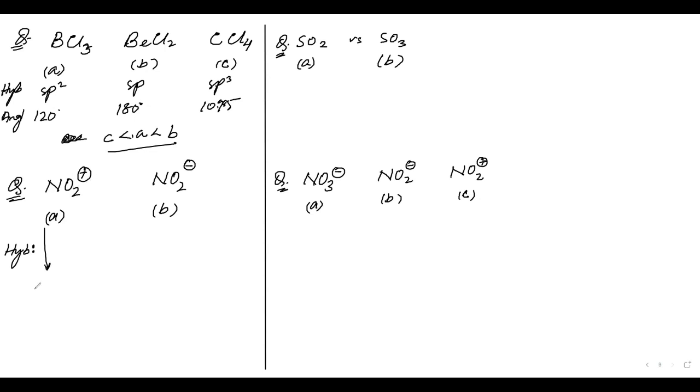NO2 positive. That means N has bonds with two oxygens. And nitrogen does not have one electron. We will remove one electron from this species. If we make the Lewis dot structure, it will come like this: N, and here, wait a second. Try to make a Lewis dot structure first.